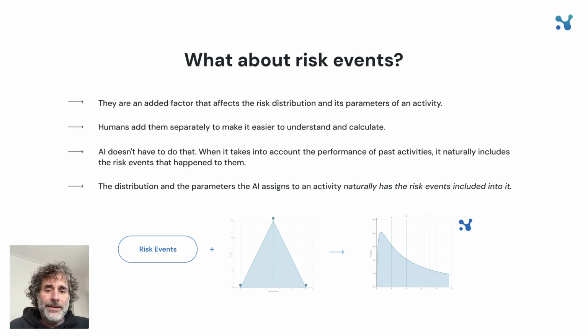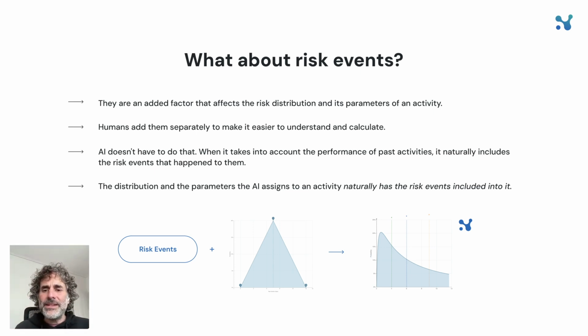So, as I said, when the AI creates a risk profile, it decides on the distribution and distribution parameters. Okay, fair enough. You will tell me what about risk events? AI doesn't really need risk events. In its prediction, risk events are included since it looks at performance of past activities and this performance is already affected by the risk events. By looking at the past performance, risk events are taken into account.